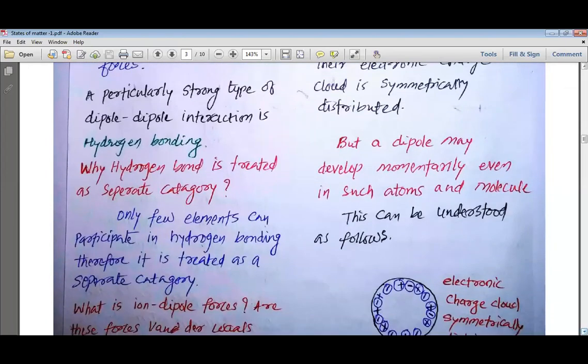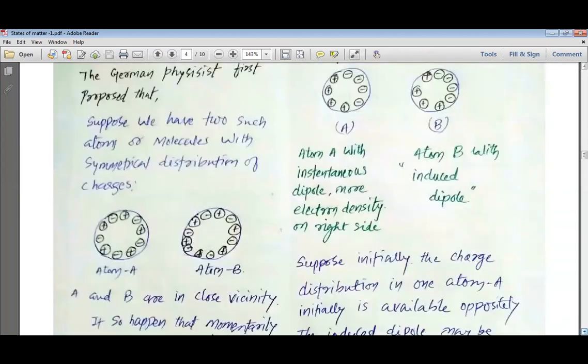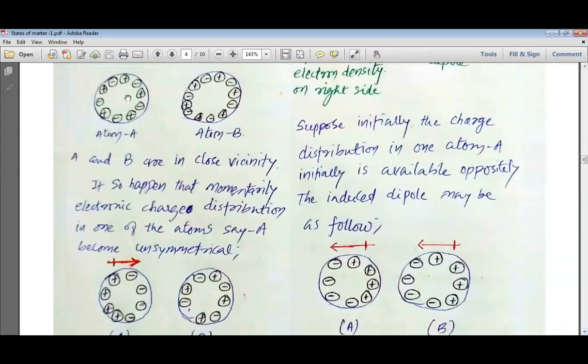You know that if we have a molecule or an atom, then it is electrically neutral. So for an atom or non-polar molecule, the molecule is non-polar because we consider that the electric charge clouds are symmetrically distributed. Now you can see that we have two atoms, atom A and atom B, which are non-polar. As they are non-polar, their charges are symmetrically distributed.